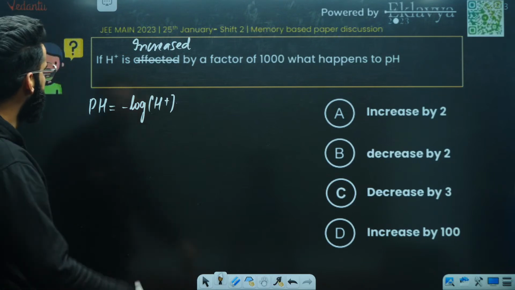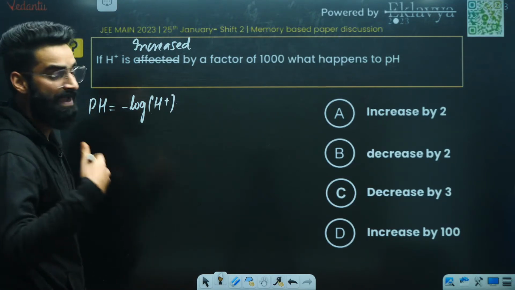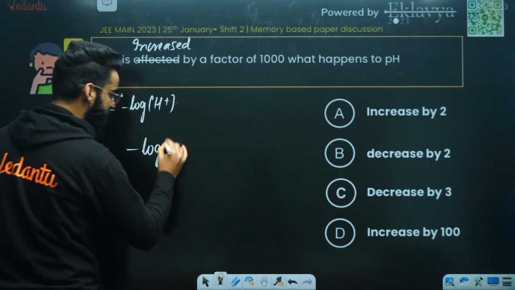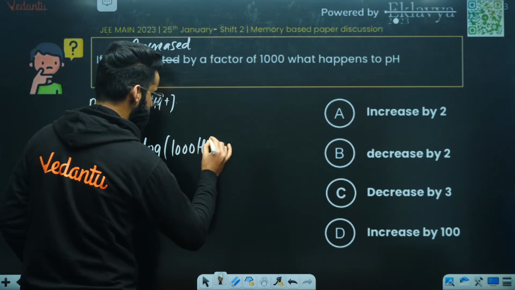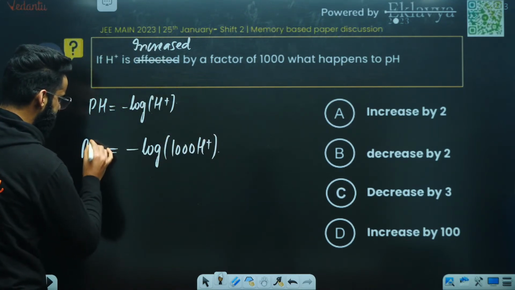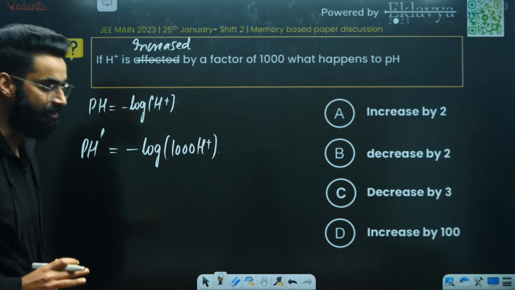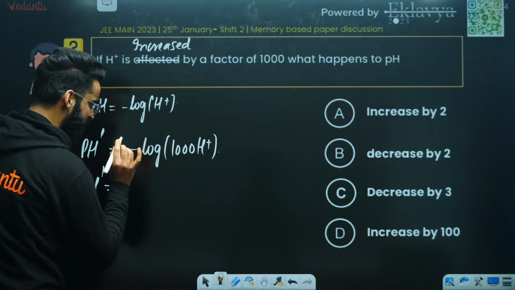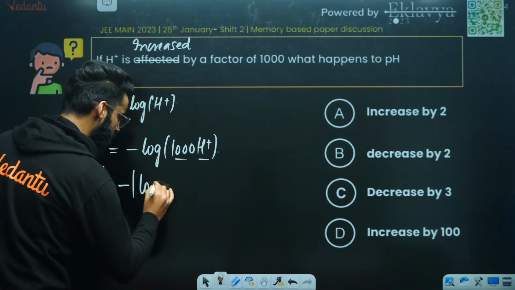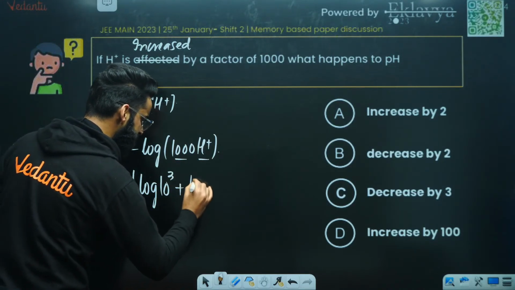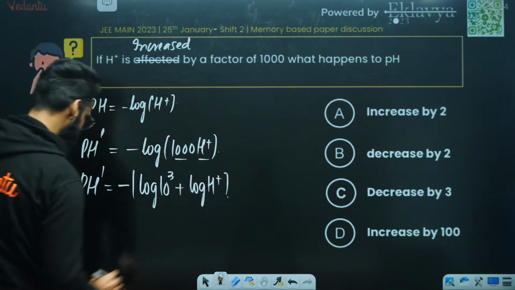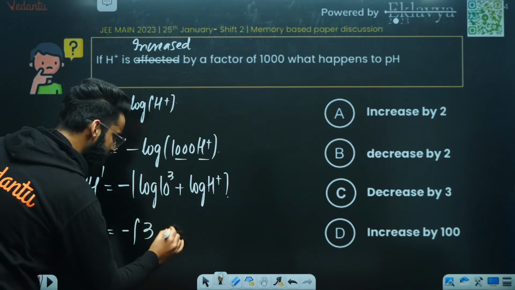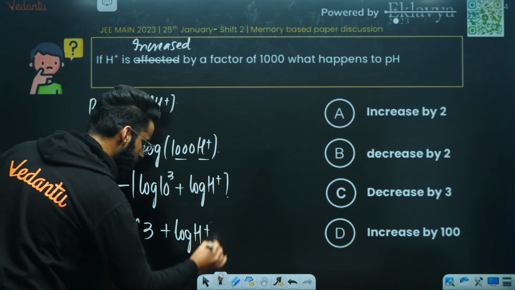Now the question says, if H positive concentration is increased by a factor of 1000, for example, I'm making it 1000 H positive. What about the new pH? I'm representing the new pH by pH dash. So pH dash will be equal to minus log of m into n, which is log of m plus log of n. So pH dash is equal to minus, writing as such, 3, since log 10 to the power 3 means 3, plus log of H positive, correct?